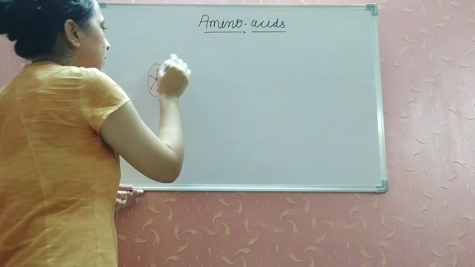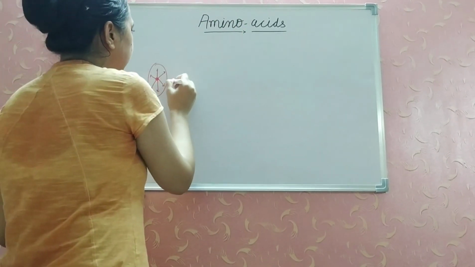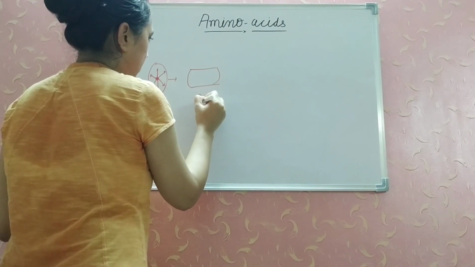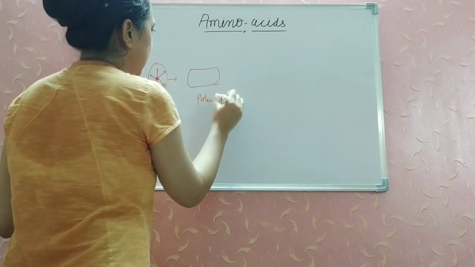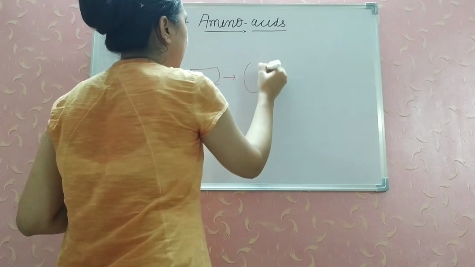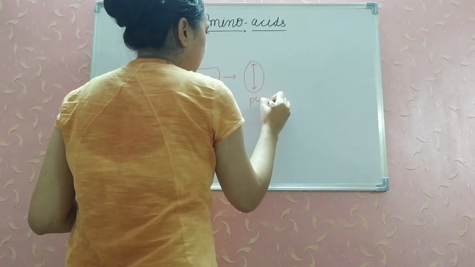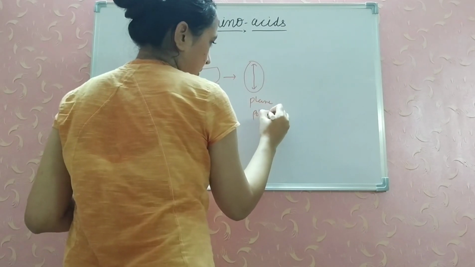So it's in every direction. When it passes through a device known as a polarizer, what we get is plane polarized light.